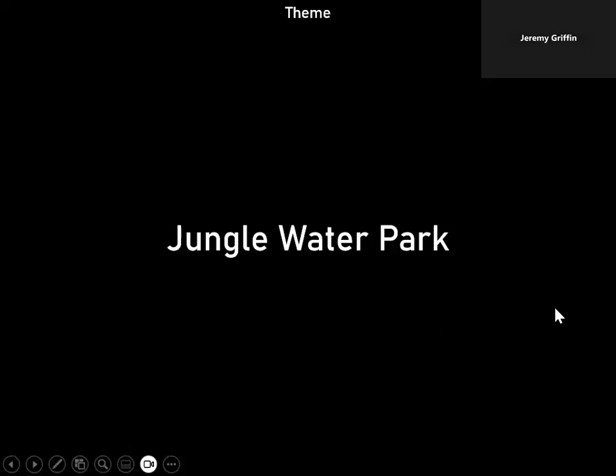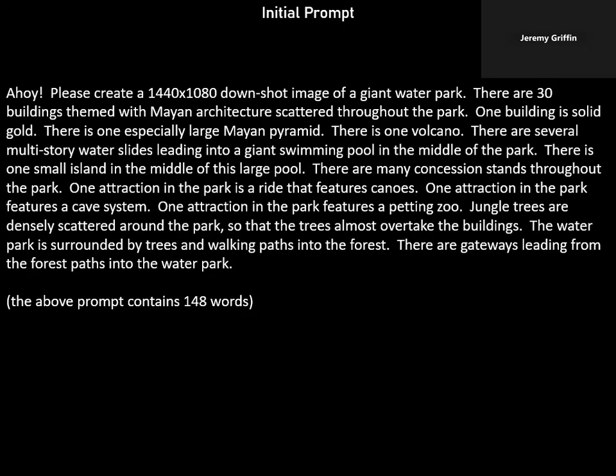I went with theme park. Let's go jungle water park. Here's the prompt. I typed this into Google Gemini, so you can see exactly what happened. Please create this size down shot image of a giant water park. There are 30 buildings themed with Mayan architecture scattered throughout the park. One building is solid gold.